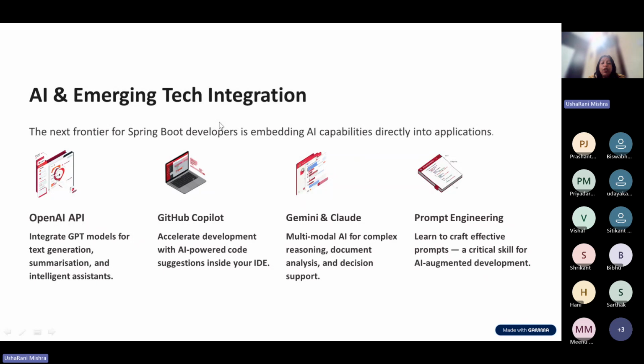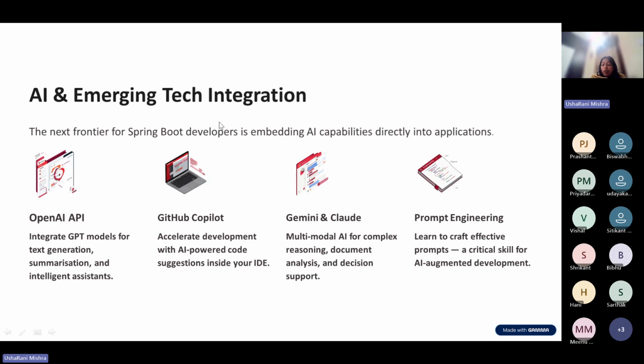Spring has also one module called Spring AI, which will help you embed AI capability into your enterprise application. That is the last step of this roadmap, but not part of this course.